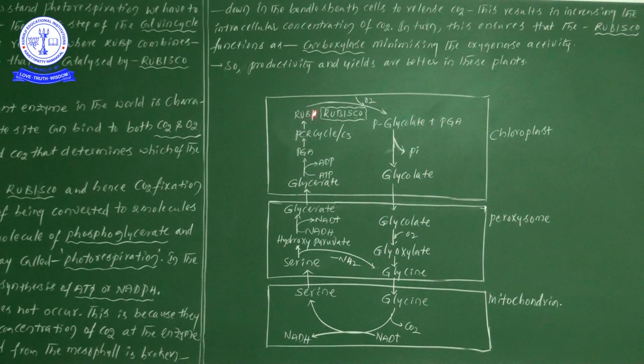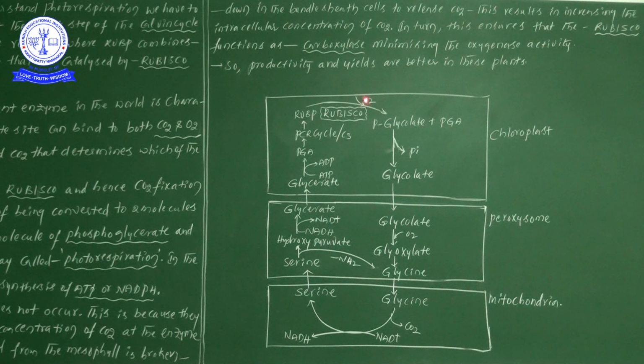Now, in the chloroplast, first of all, RUBP is there, Ribulose 1,5-bisphosphate. RUBP, in the presence of Rubisco enzyme, receives oxygen, because the oxygen levels are more. At that time two molecules, phosphoglycolate and phosphoglyceric acid, are formed.